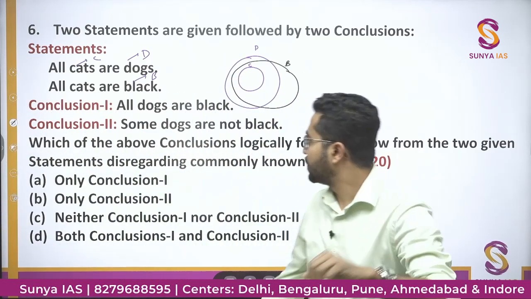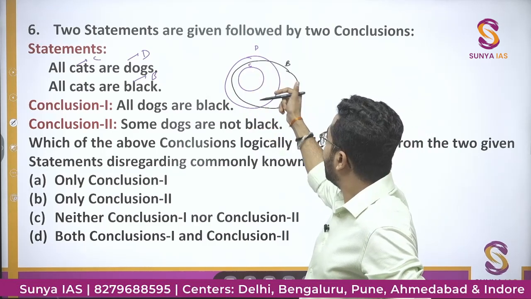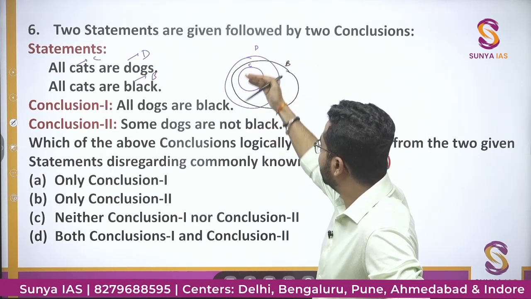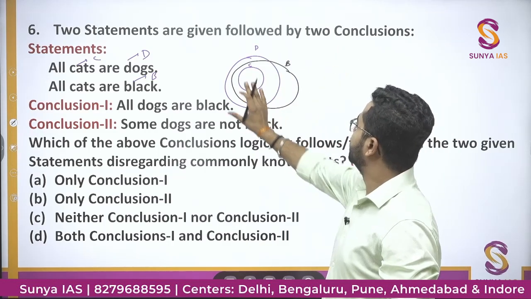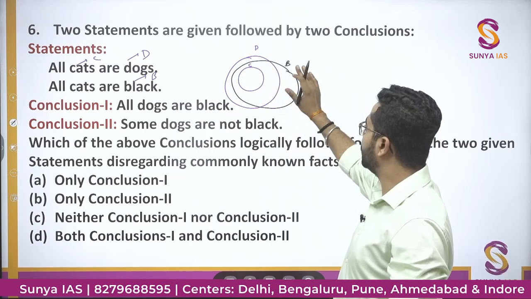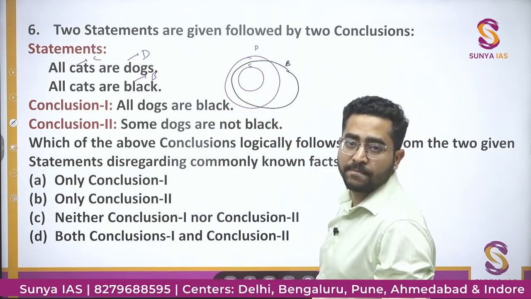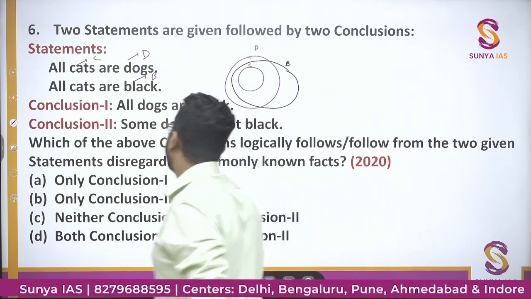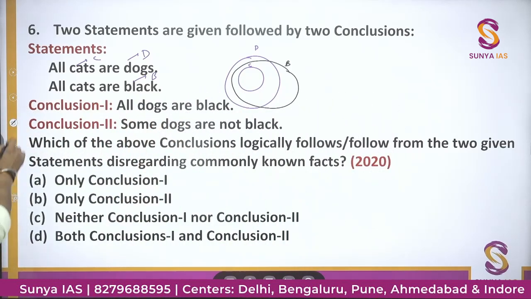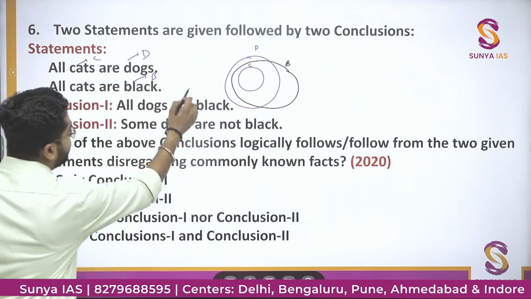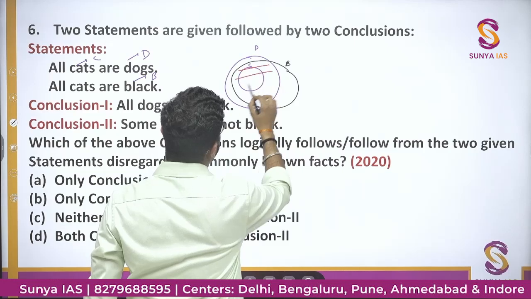You can see all cats are dogs and all cats are black, meaning all the cats come inside black. And what we have assumed is that some dogs are black, this intersecting portion, some dogs are not black, and some blacks are not dogs. Now if I look at my options: all dogs are black, no. All dogs are black, no. You can see only this many dogs are black.